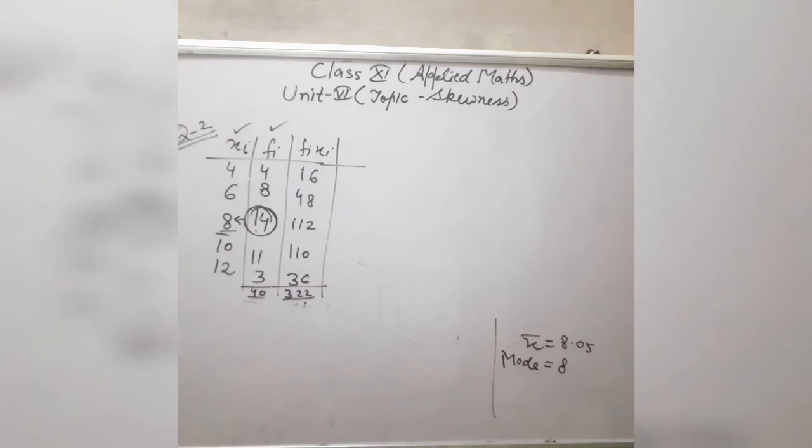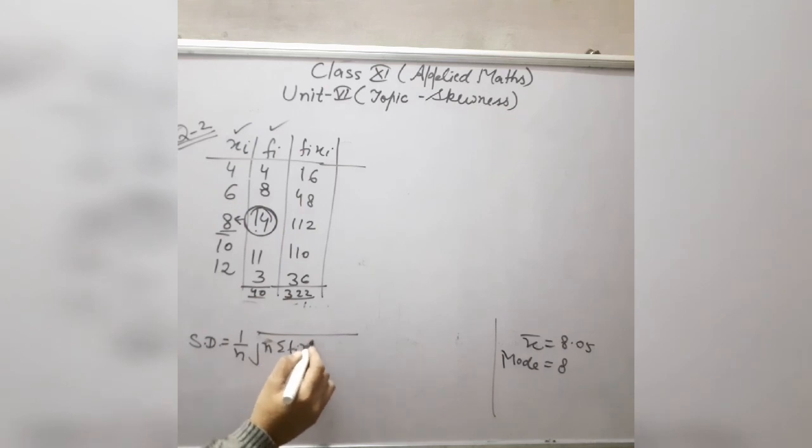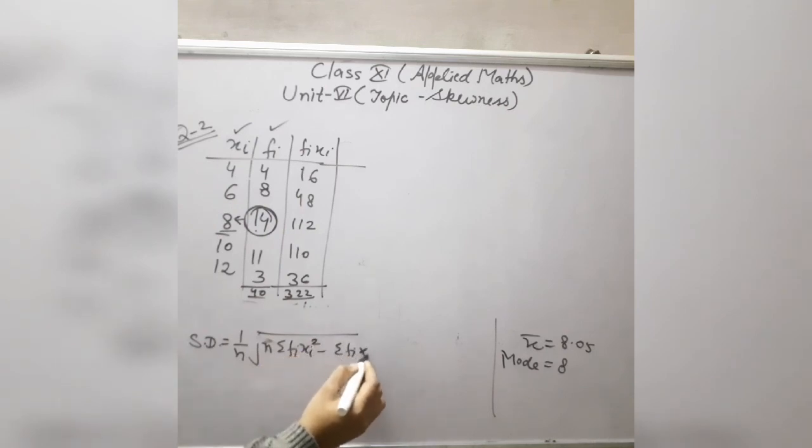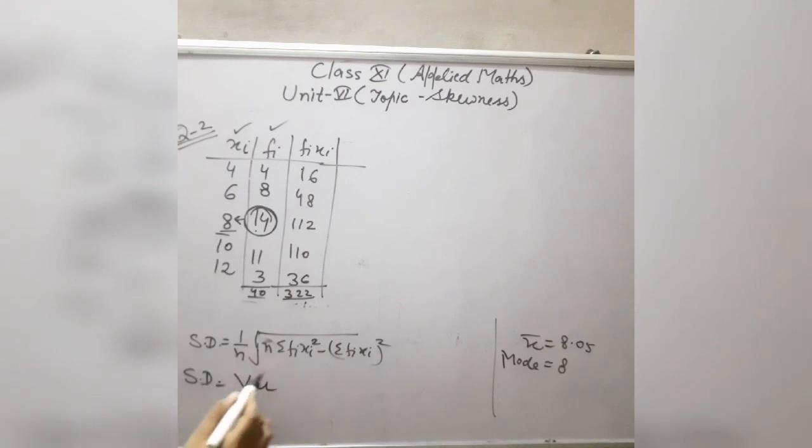Now standard deviation. All of you know the formula for standard deviation: it is equal to 1 by n into the root of n into summation fi xi square minus summation fi xi whole square. This is the formula of standard deviation, or otherwise you can first find the variance, and standard deviation is equal to the square root of variance. So with the help of this formula, we will calculate the standard deviation.